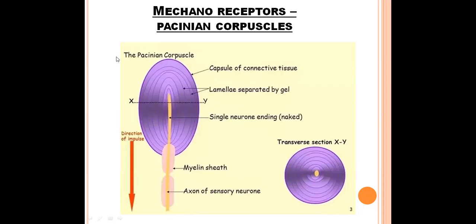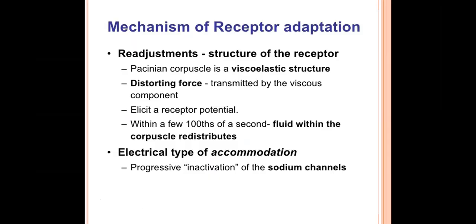But when some item is present on our skin, the weight of the item makes these lamellae come close together. So structural readjustments are taking place in the sensory receptor. This distortion force of the pressure stimuli is responsible for the receptor potential.